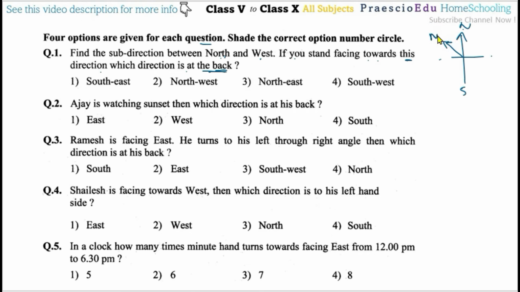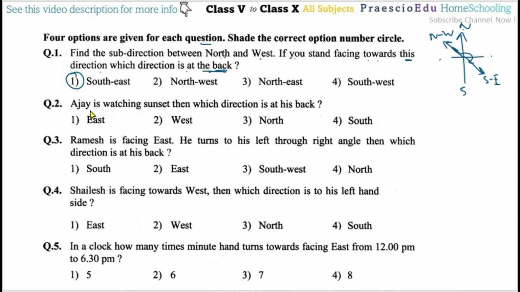Okay, so this is a northwest. Now we are facing this direction. Now which direction is back, meaning opposite of this one? Okay, this direction. So this is the southeast direction, and southeast is given in option number 1.